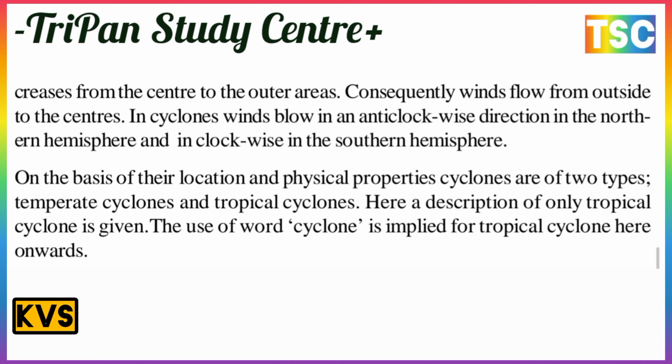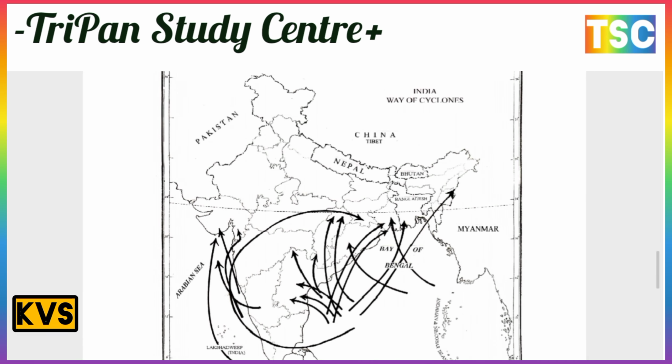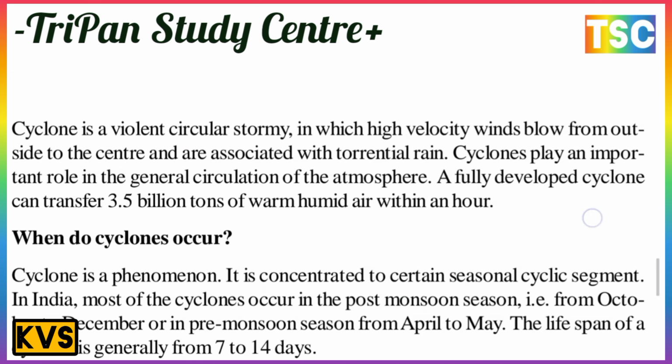And here the most important map comes. Here is the map showing the cyclones in the area and the way of the cyclone. There is the Bay of Bengal, Maharashtra, and the other side. There are also Lakshadweep, the Arabian Sea, the Bay of Bengal, Karnataka and Maharashtra. There are the wind directions. The way of cyclones on a map is most important.